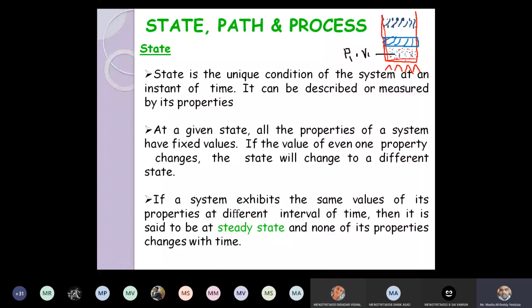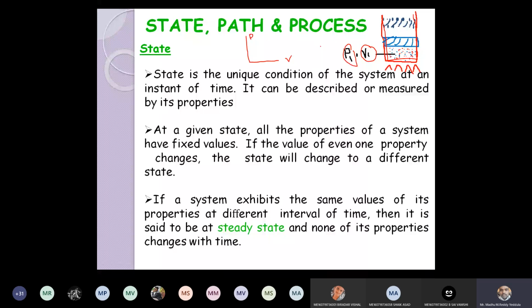Now let us assume there will be a gas inside the cylinder and it is covered with the piston. At this instant of time, it has certain pressure, it has certain volume. If I want to represent this system on a PV diagram, let us assume on the x-axis I am taking volume and on the y-axis I am taking P. At this instant of time, let us assume this is the state.